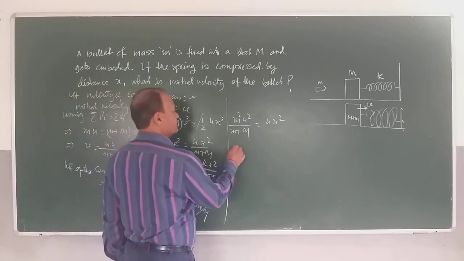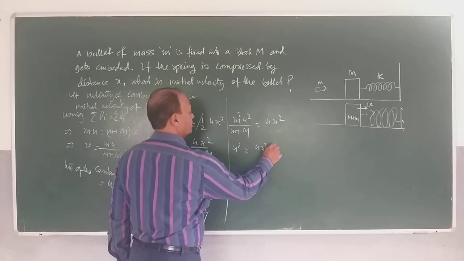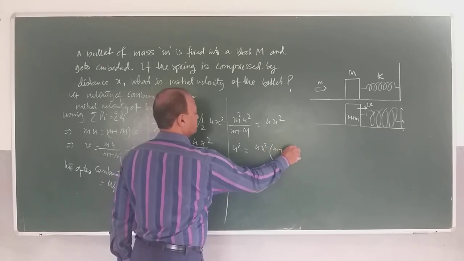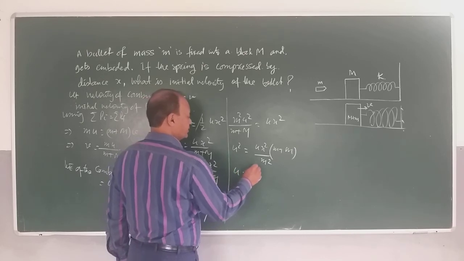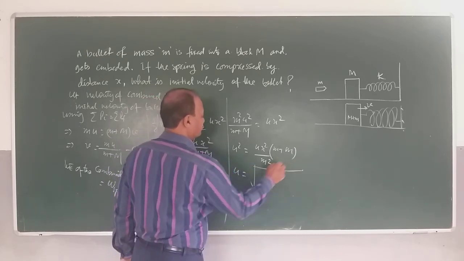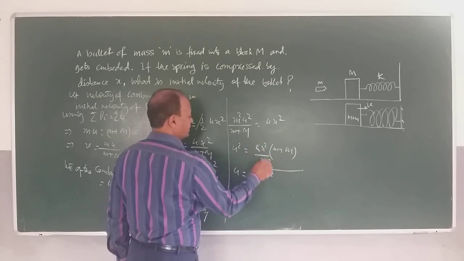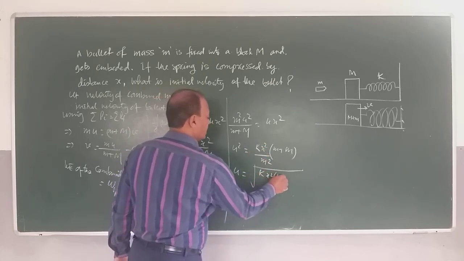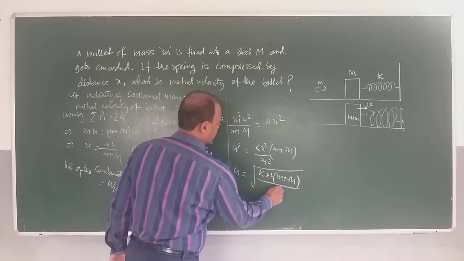So U square will be, children, Kx square into (m plus capital M) divided by m square. So U will be the square root of K into X square, this is K, keep in mind, Kx square (m plus capital M) divided by m square.